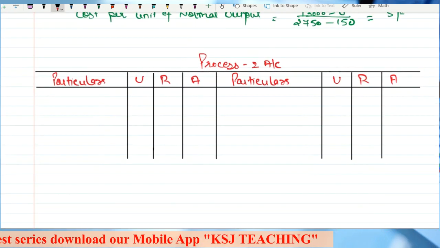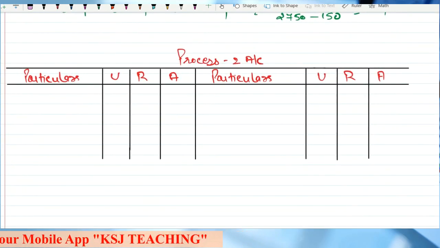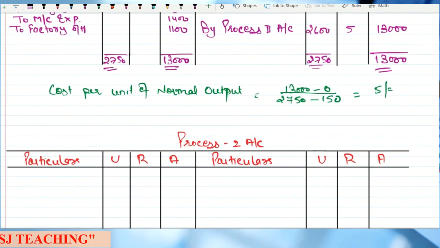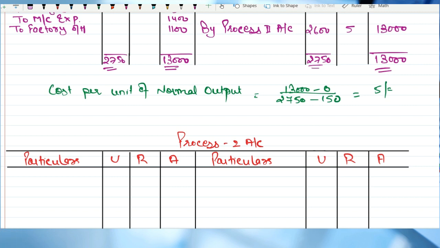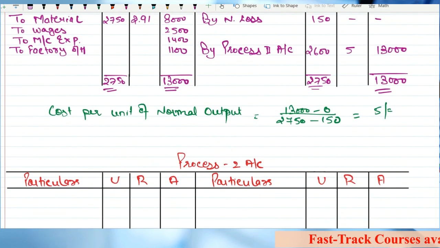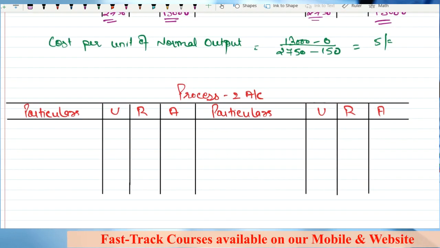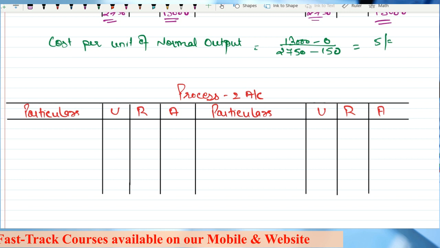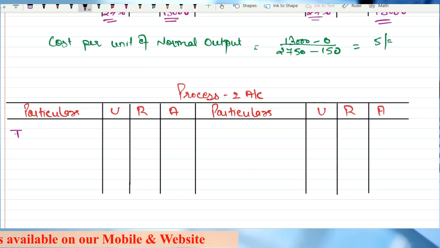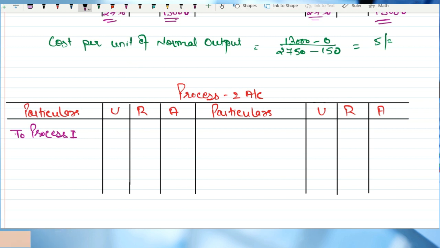Any doubts? Now, the first thing that you are going to write is the transfer from process number 1, that is 2600 units at the rate of rupees 5, 13,000. So I'll write to process 1, 2600 units at the rate of rupees 5, amount is 13,000.